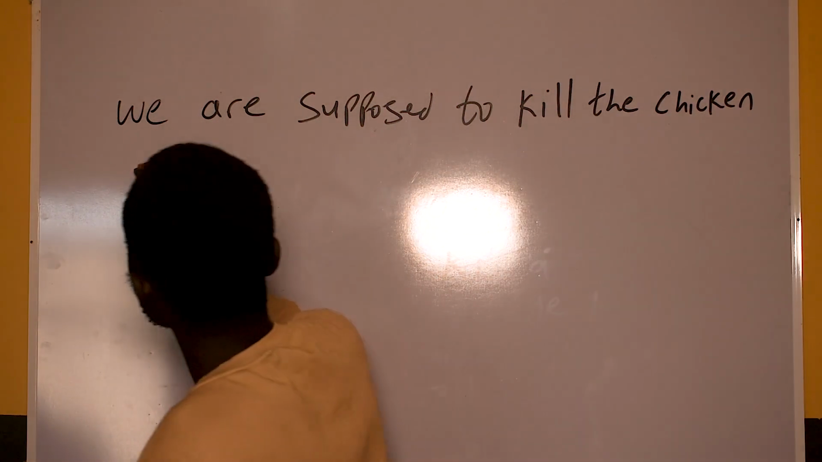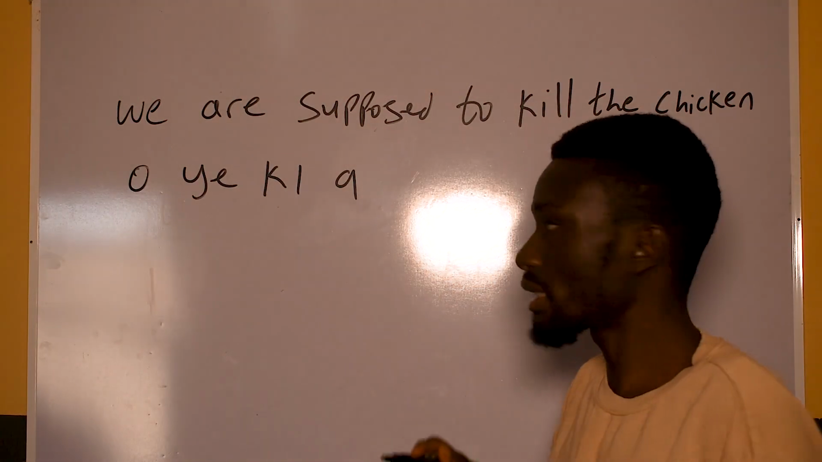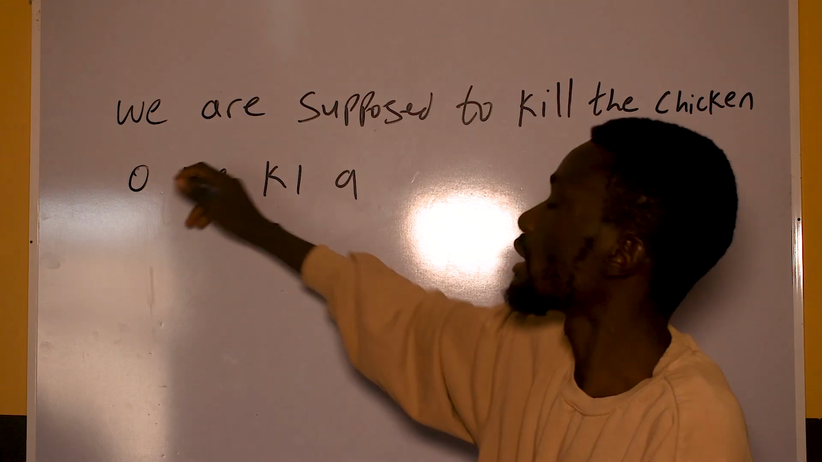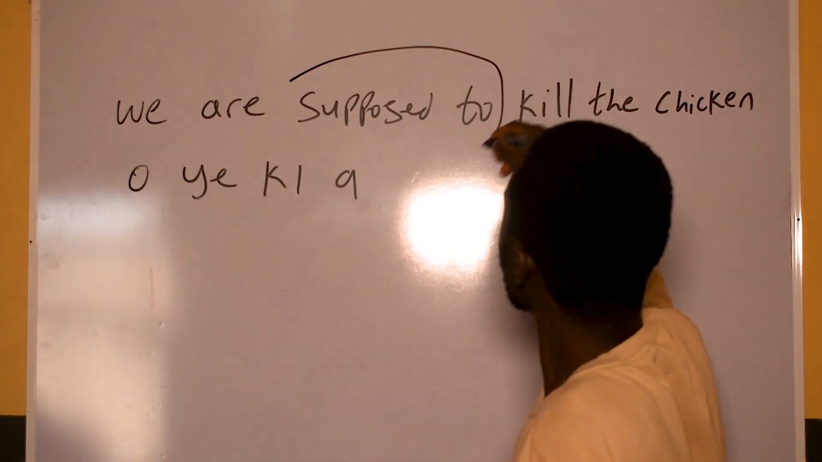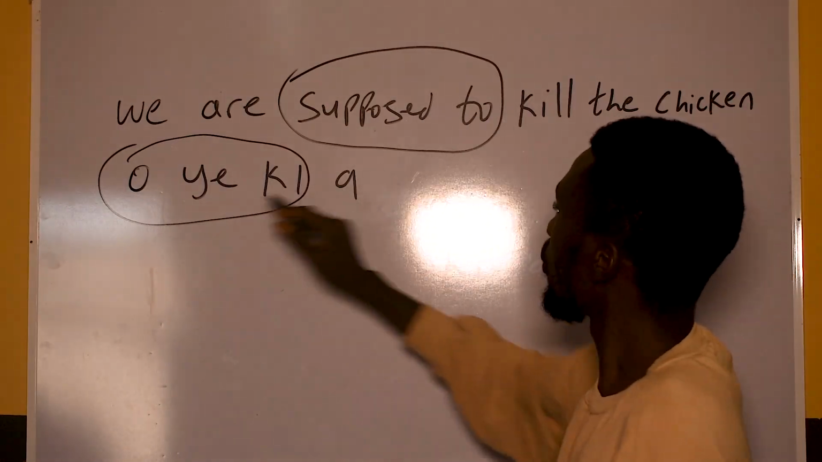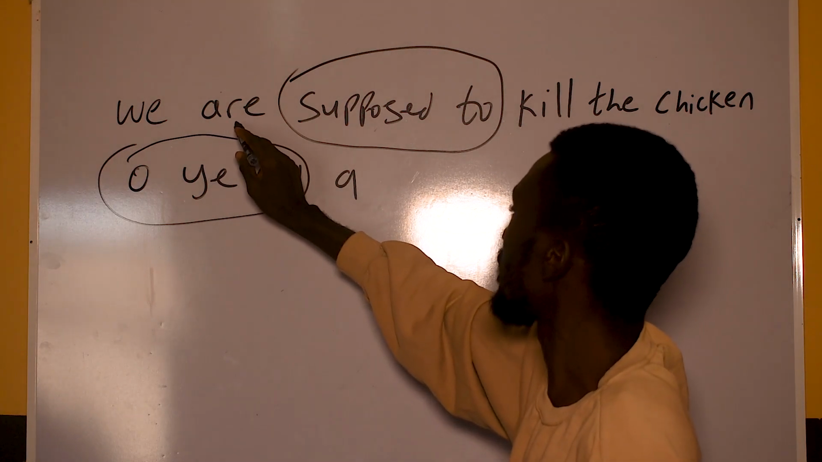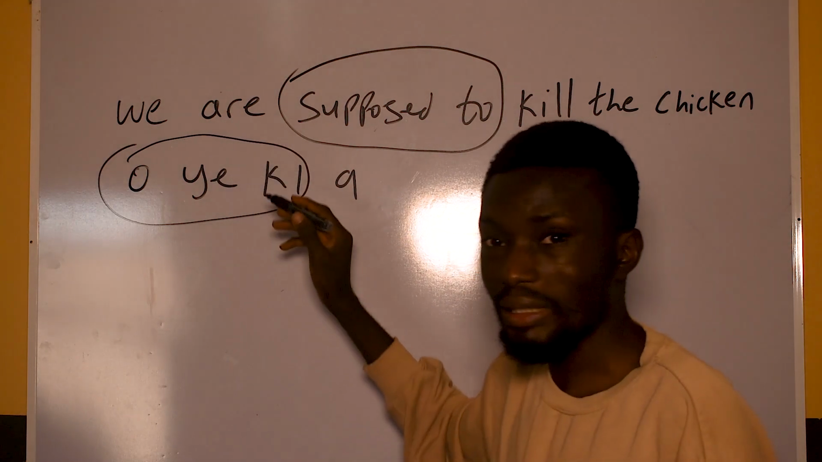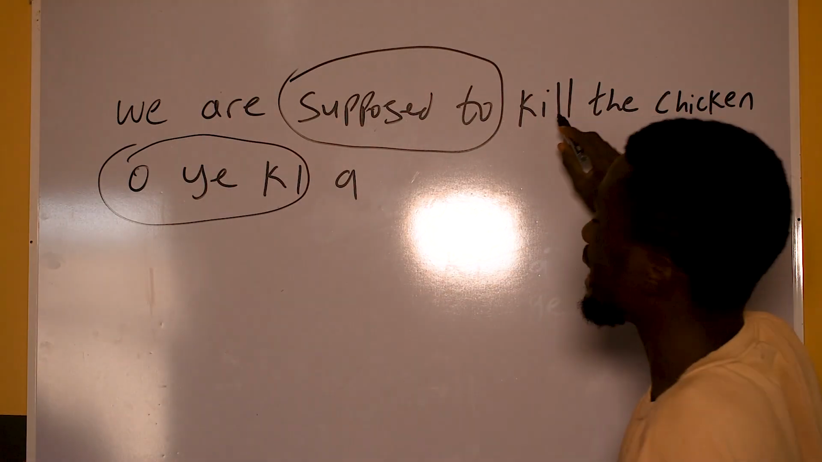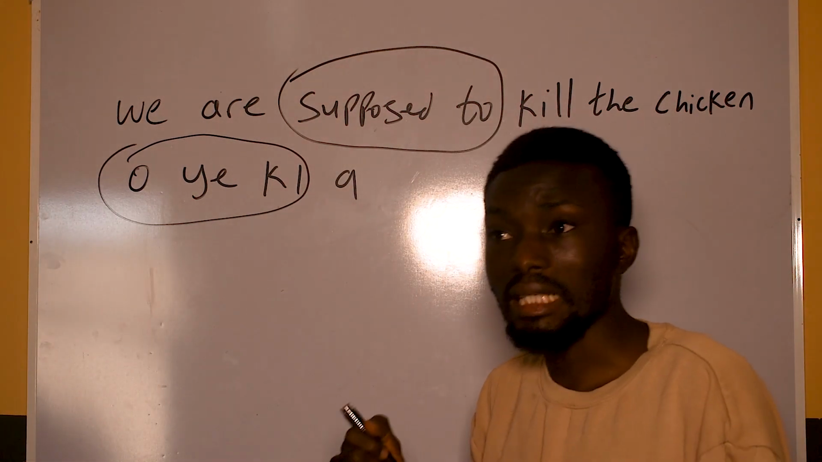We are supposed to kill the chicken. This one will be oyeki, and you should get this already. We are supposed to, "supposed to" is oyeki. So we are supposed to oyeki, and this here is just about tense. Yoruba does not really mark it, except that thing is actually signifying we are supposed to be killing. Yoruba only marks tense when it has passed or when it's actually ongoing.